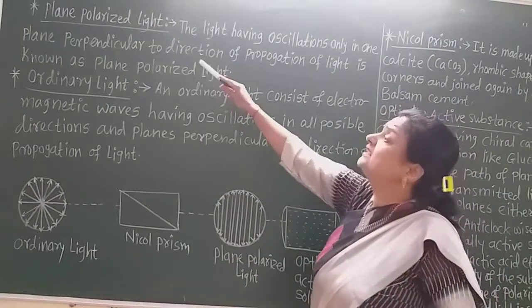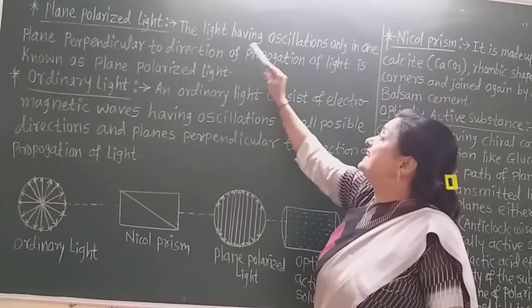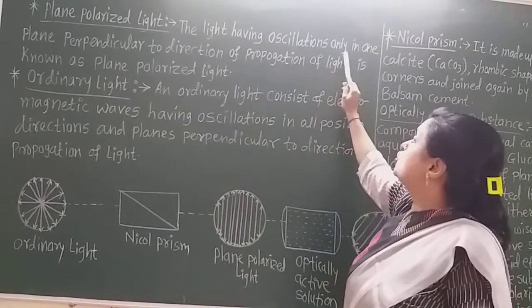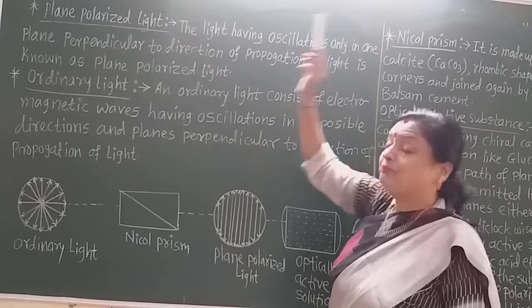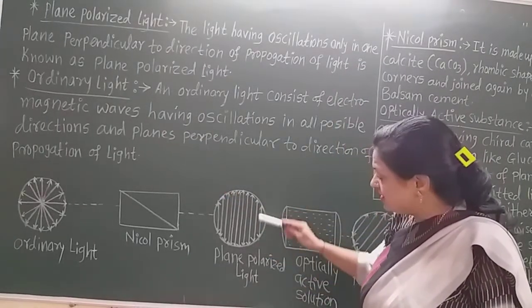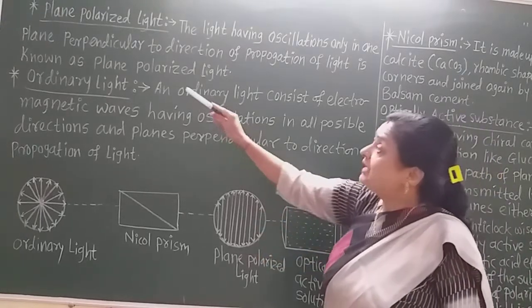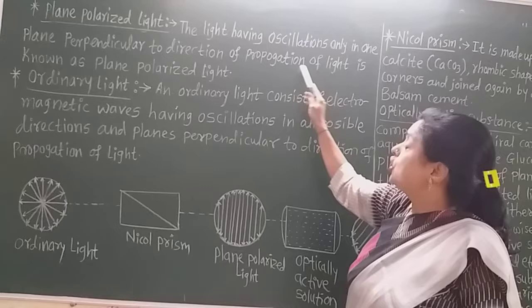Now let us learn plane polarized light. The light having oscillations only in one plane perpendicular to the direction of propagation.